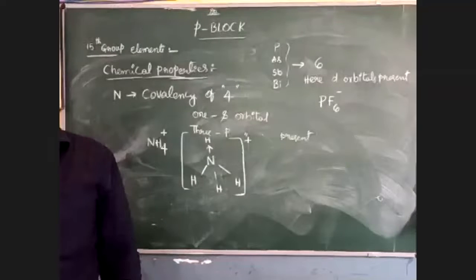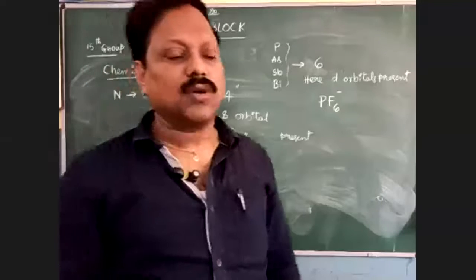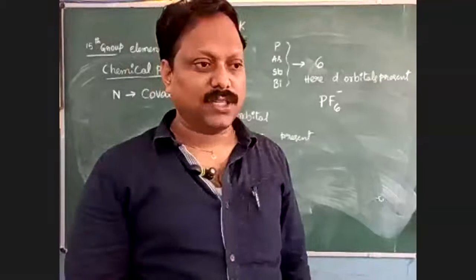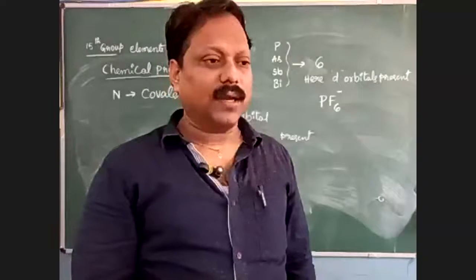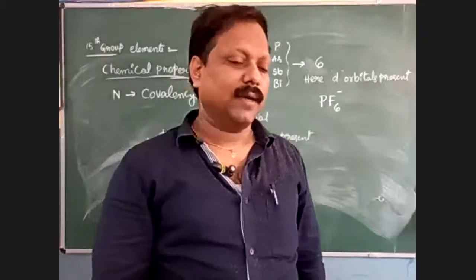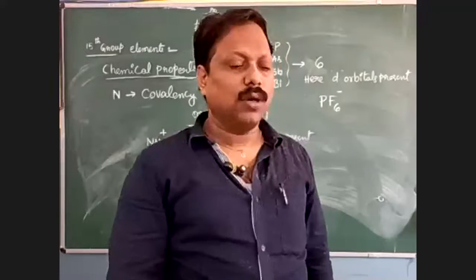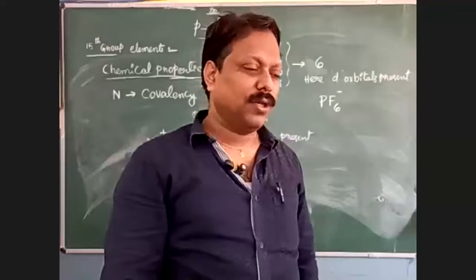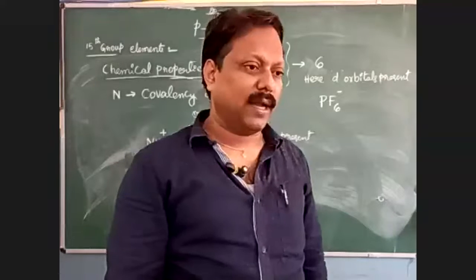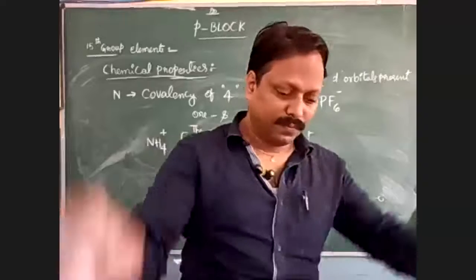In chemical properties, we discussed only one property today, the oxidation state and its reactivity trends. Tomorrow we'll go for the remaining things. Keep your textbook with you so you can follow this inorganic topic in a better manner. Okay, thank you.